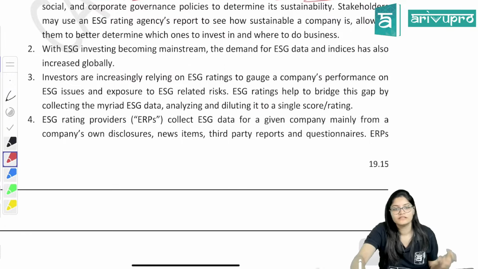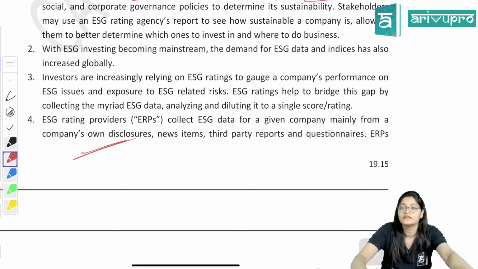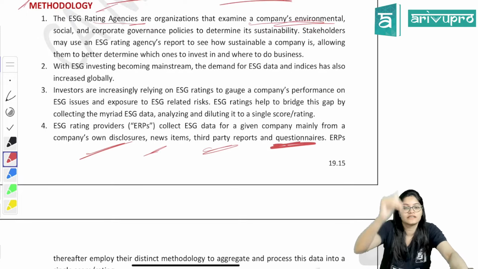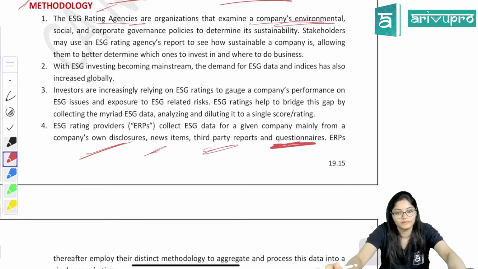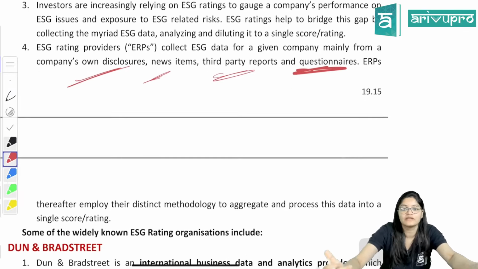So it depends. They will ask the companies themselves, check the company's own disclosures, and go and ask the management. Where there are employee-related questions, they can ask employees also. If anything has come up in the news, or there are third party reports, they will prepare questionnaires and give them to the employees to fill up. So in different ways they will collect the data.